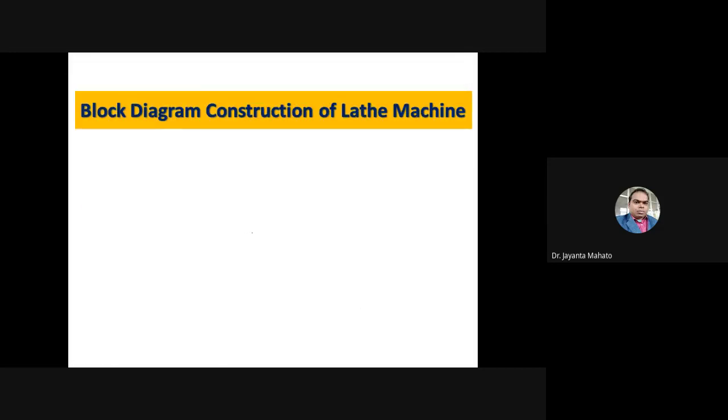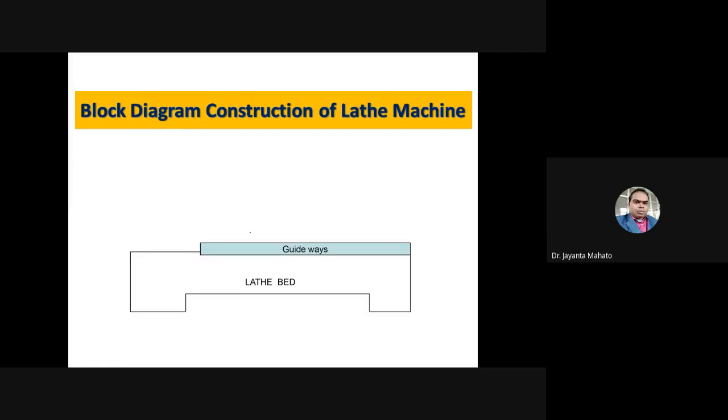Now, a block diagram of the construction of the lathe machine. How is a lathe machine constructed? What are the main parts? First is the lathe bed, and above the lathe bed there are guide ways. Along these guide ways, the tail stock can be moved. And on the left side, there is the headstock.